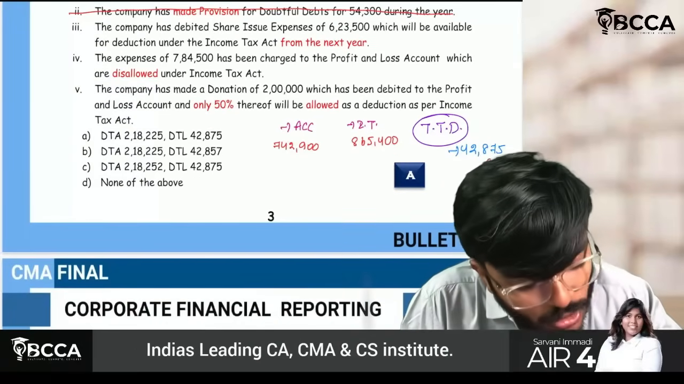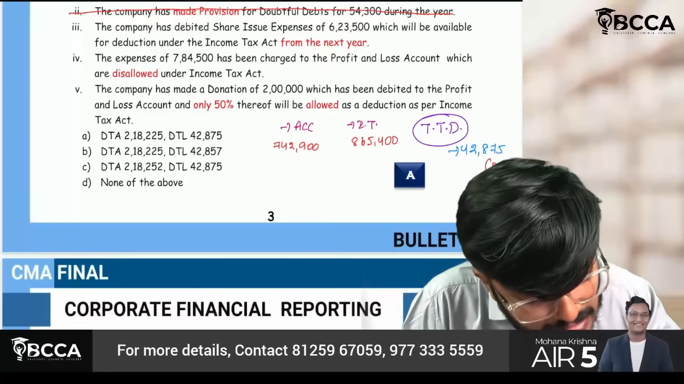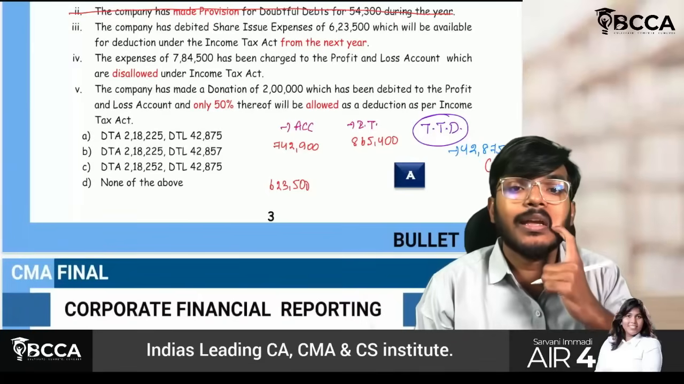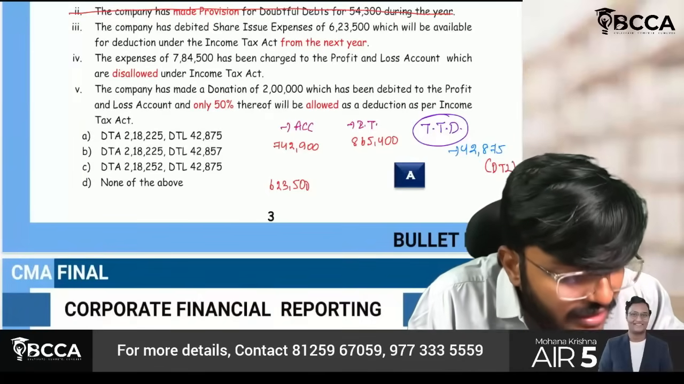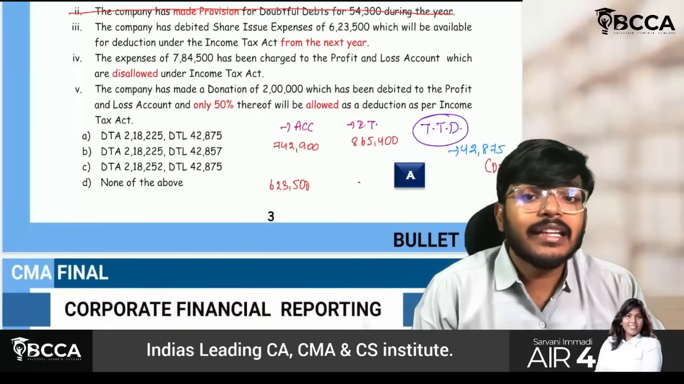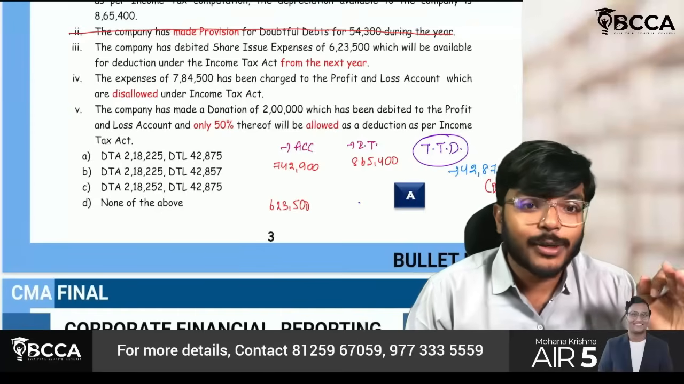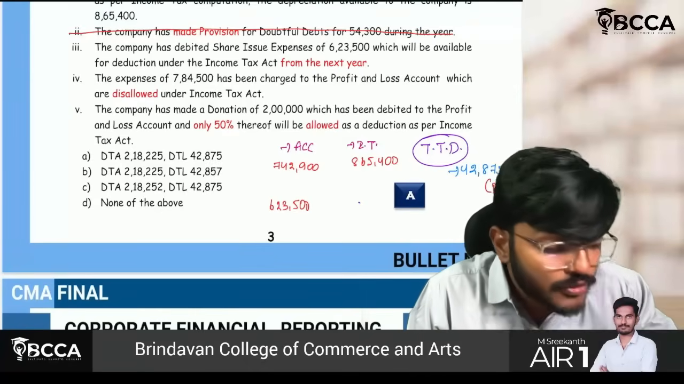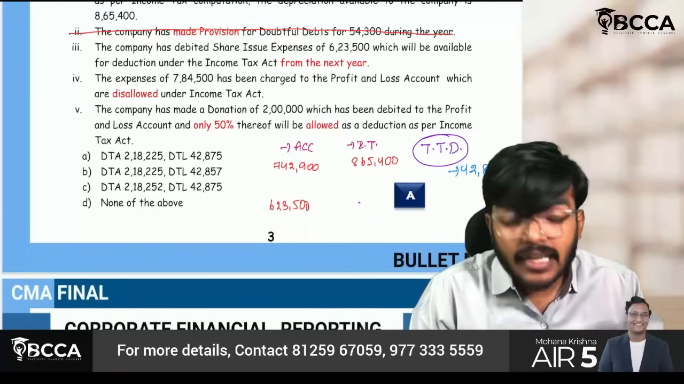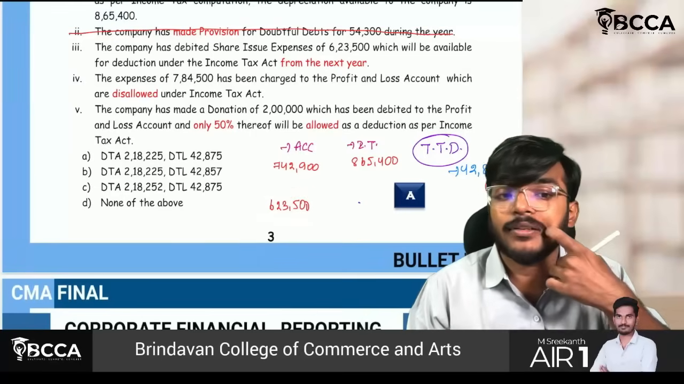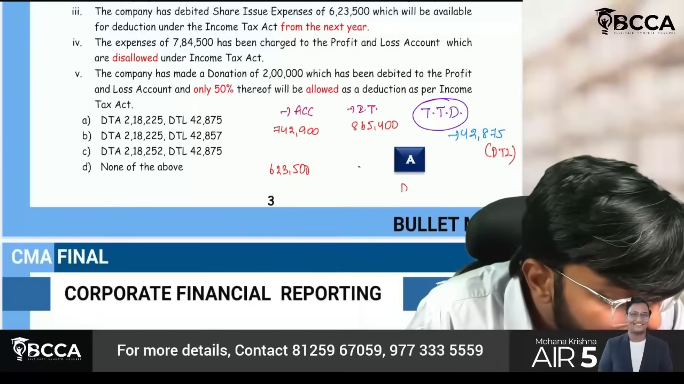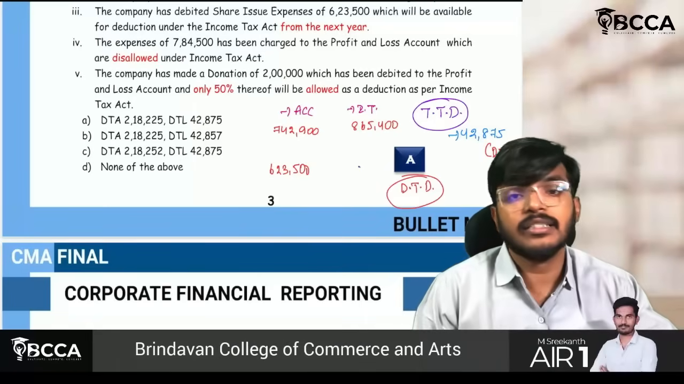Okay, sir. But as per accounts, you have completely charged 6,23,500 in the current year only. But as per income tax, you have charged nothing in the current year, which means that in future I will get a deduction of this total 6,23,500. Oh, sir, what is the difference? The difference is 6,23,500. That is called a deductible temporary difference.